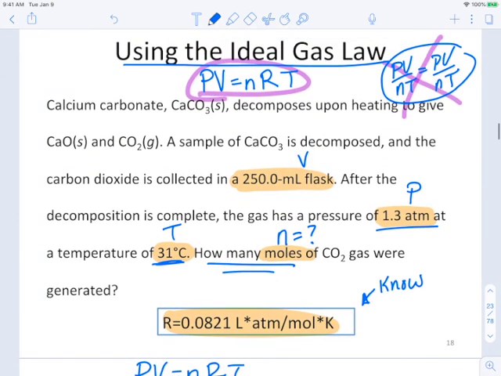So one more time, when you approach a gas problem, you want to think about which of the two formulas I have up at the top is the correct one to use. If you have a before and after, it's that formula on the right that I have X'd out: PV over nT equals PV over nT. Another way to think of it is if you have two different values for the same variable. Two pressures, two volumes, two numbers of moles, or two temperatures. That's PV over nT equals PV over nT. In this case, it was PV equals nRT because we had only one value for each of those variables, pressure, volume, temperature, and then we were asked to find the moles.